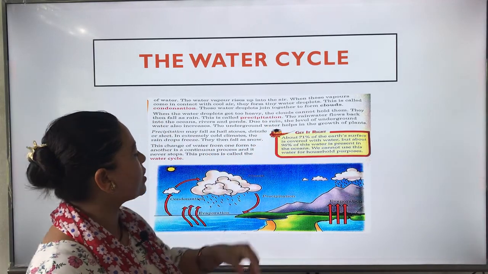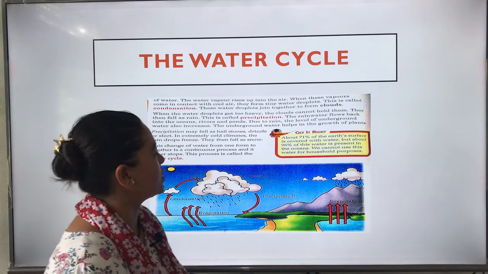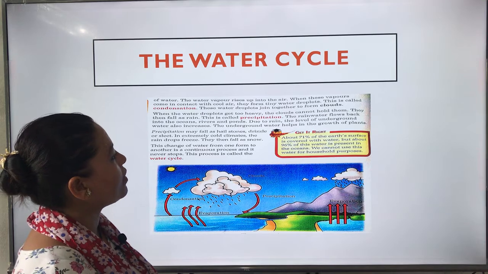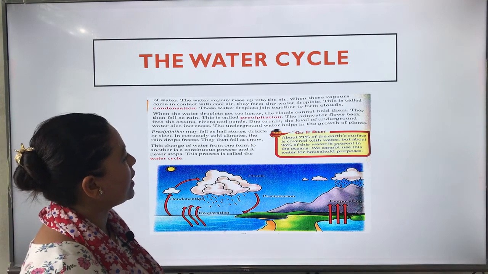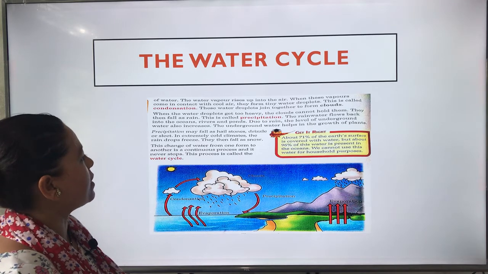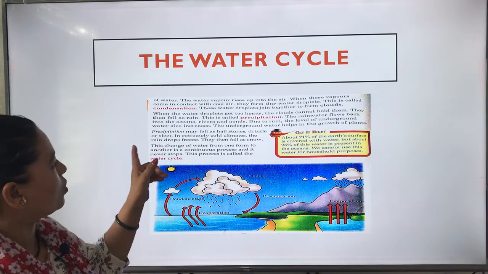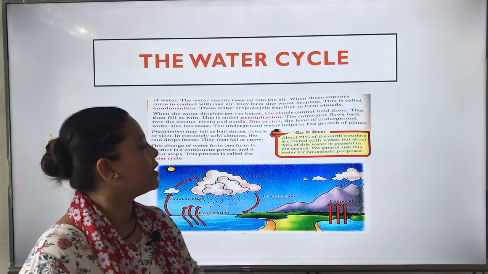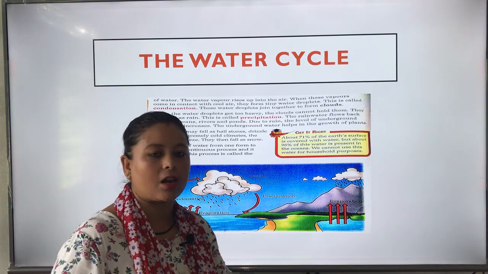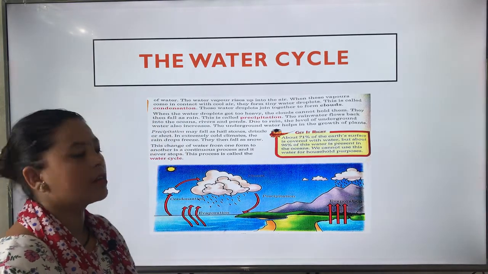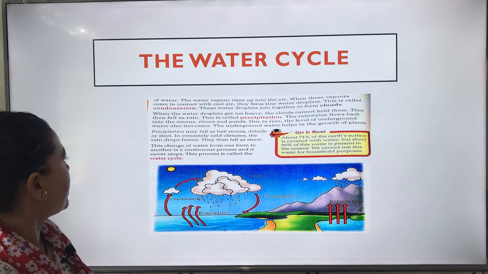The rainwater flows back into the ocean, rivers and ponds. Due to rain, the level of underground water also increases. The underground water helps in the growth of plants.